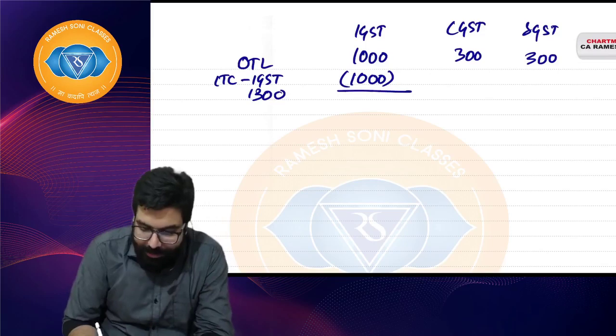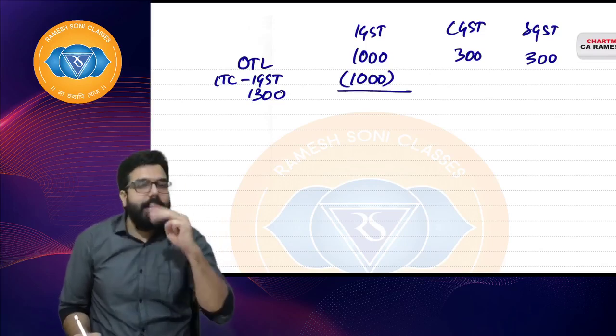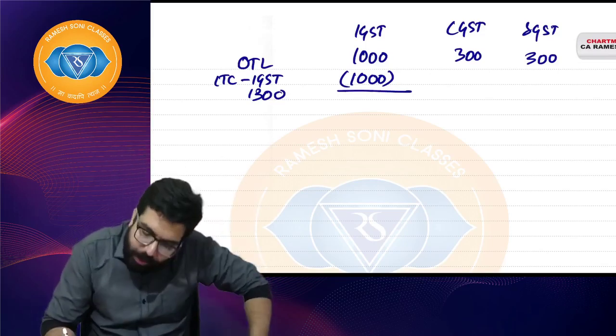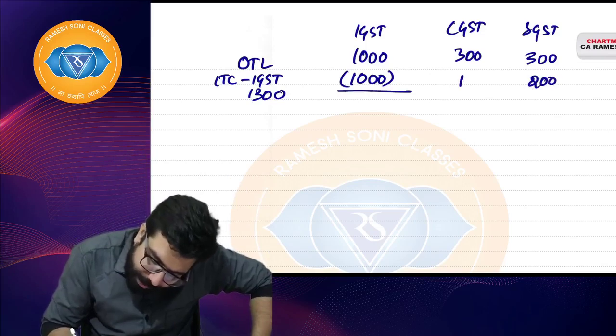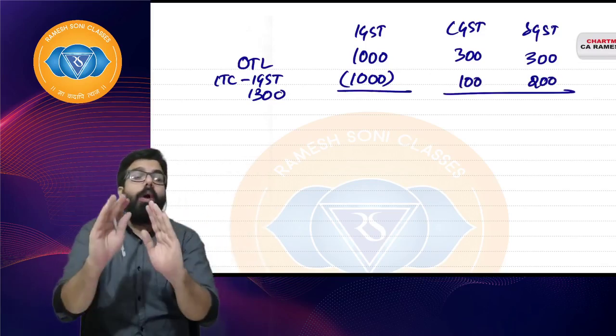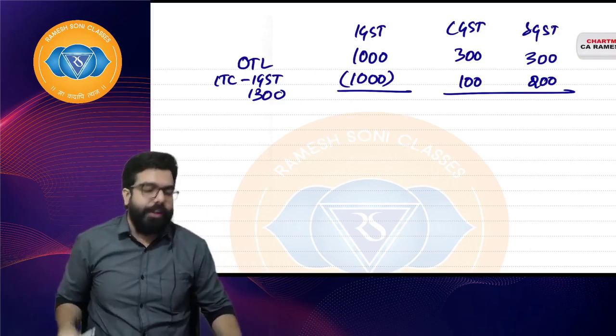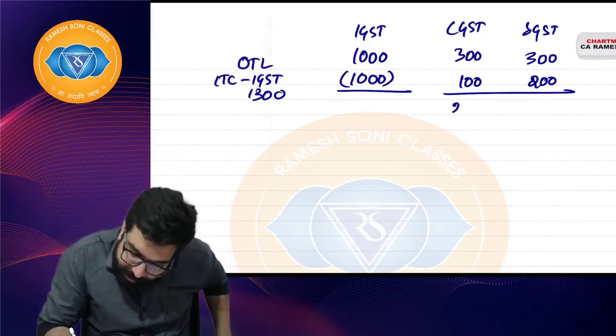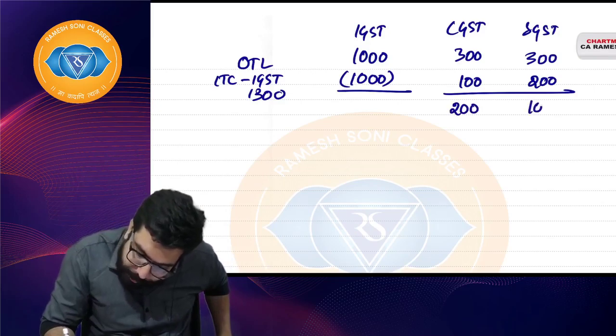If I use it here, I still have 300 remaining. So, the 300 I can use in any order, any proportion. I'll use 200 here and 100 here. Any problem? No problem. You use 200 there, 100 here. Whatever is beneficial, you can use it. So, sir, I have CGST payable 200, SGST payable 100.